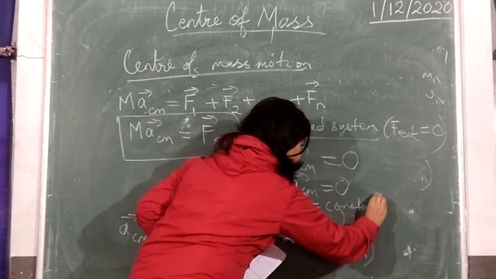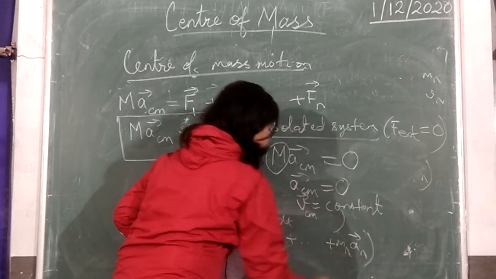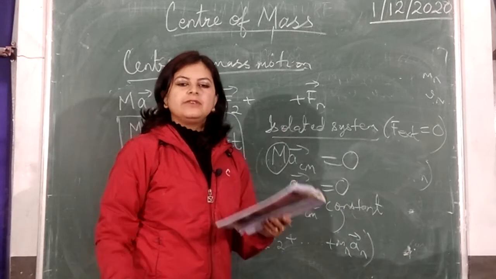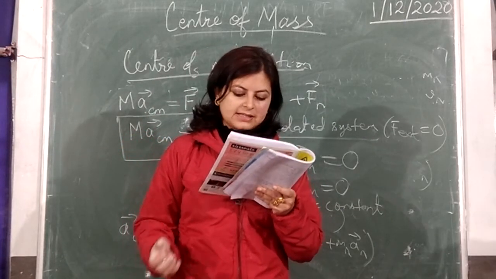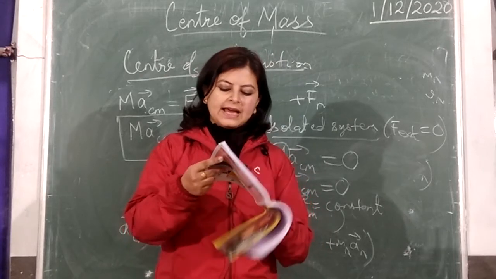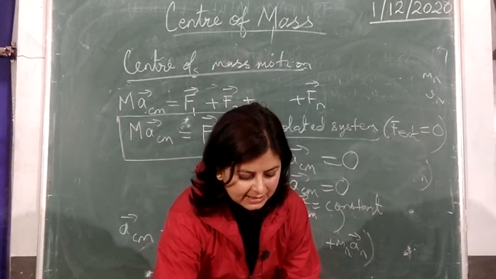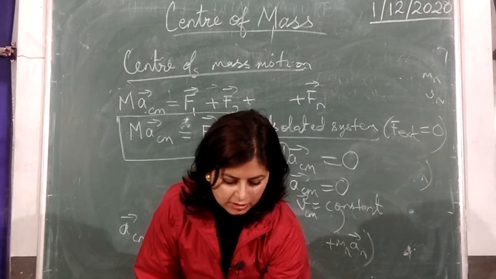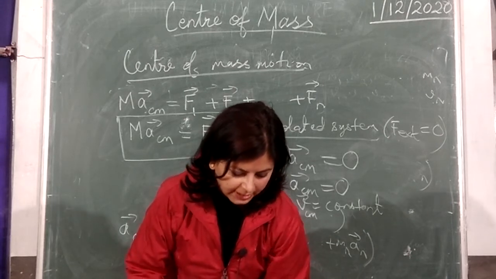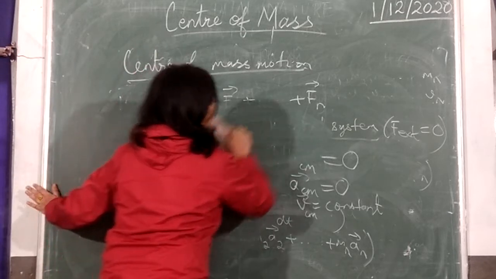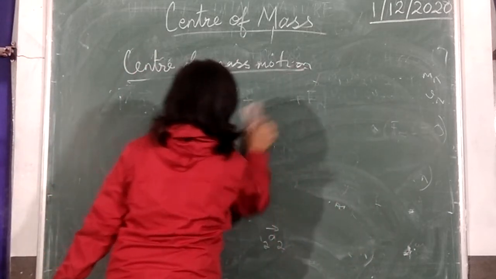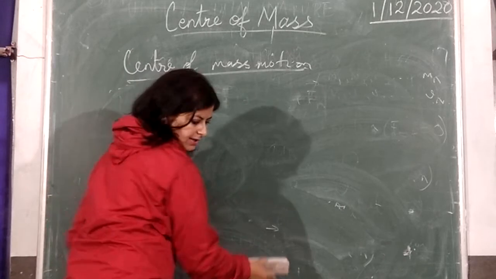So in an isolated system, like for one particle, even for a system of particles, the velocity of the center of mass is a constant. And likewise for the center of mass, momentum is also conserved. So we will quickly prove the law of momentum conservation for the center of mass.